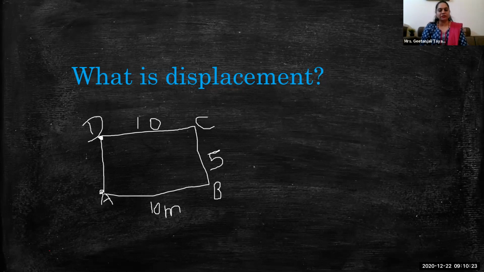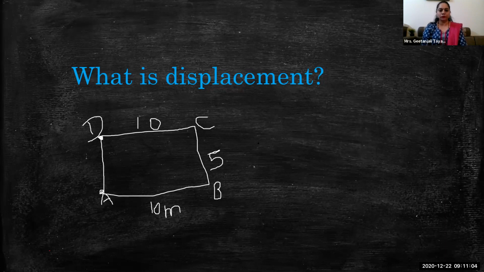And when displacement is zero, what will the work done be? Zero, very correct. So work done is zero at that time. Though we find that the person traveled 10 plus 10, 20 plus 10, 30 meter, the work done becomes zero, because displacement is zero here. Keep in mind, though he traveled 30 meter, that means he did lots of work, but in physics or scientific terms, what is the formula for work done?